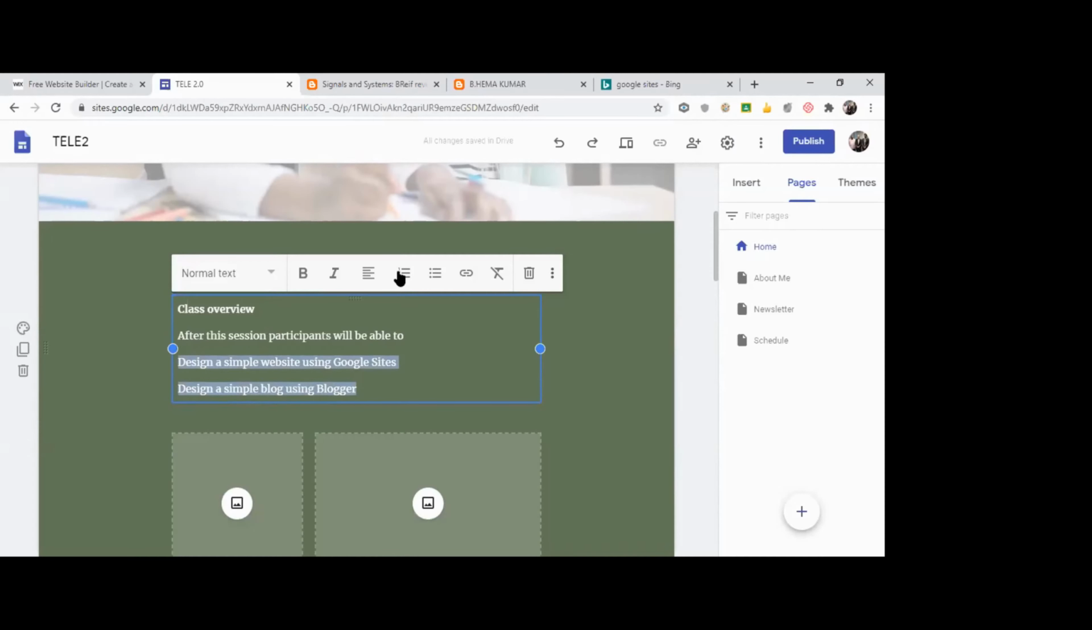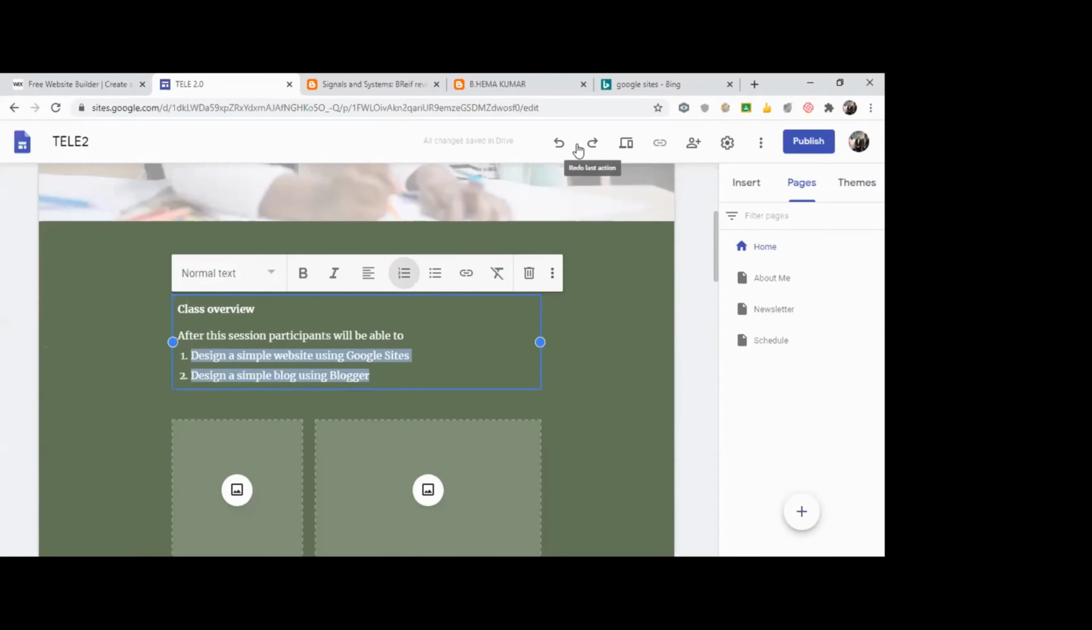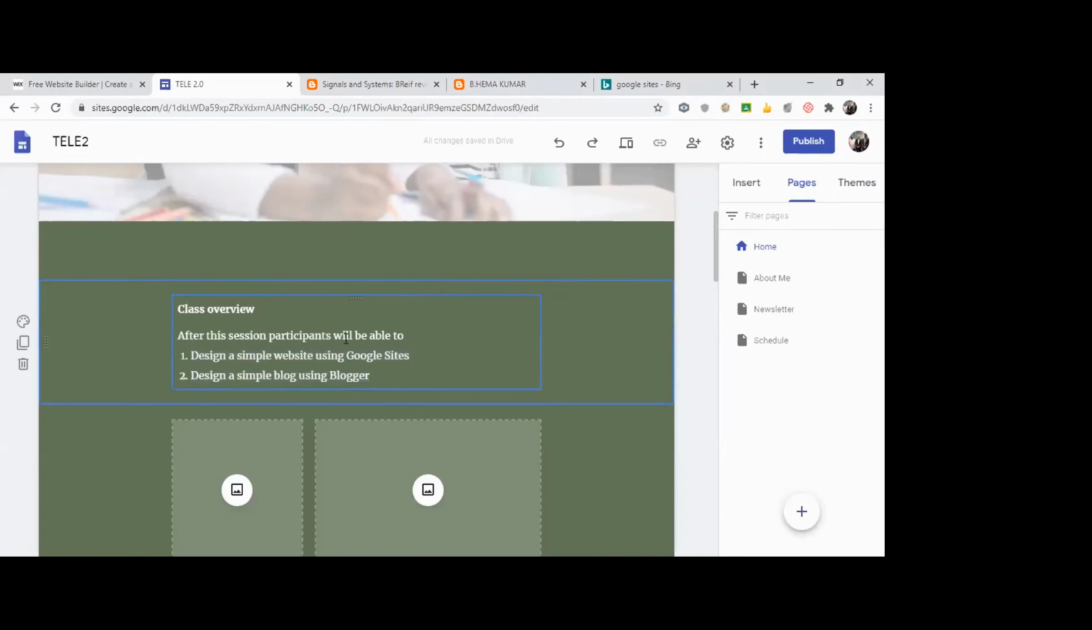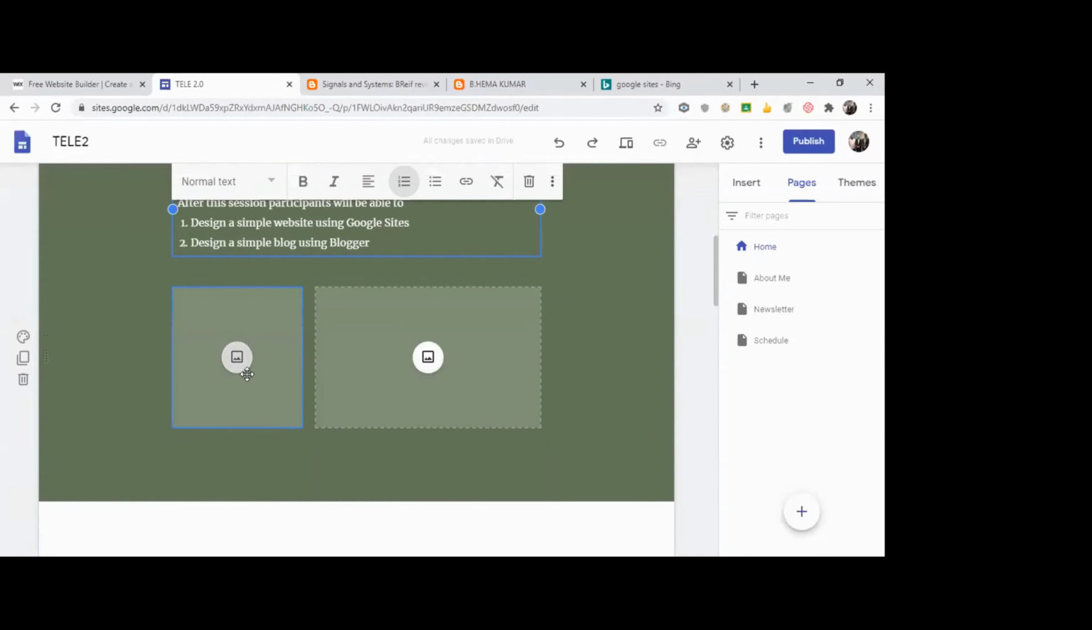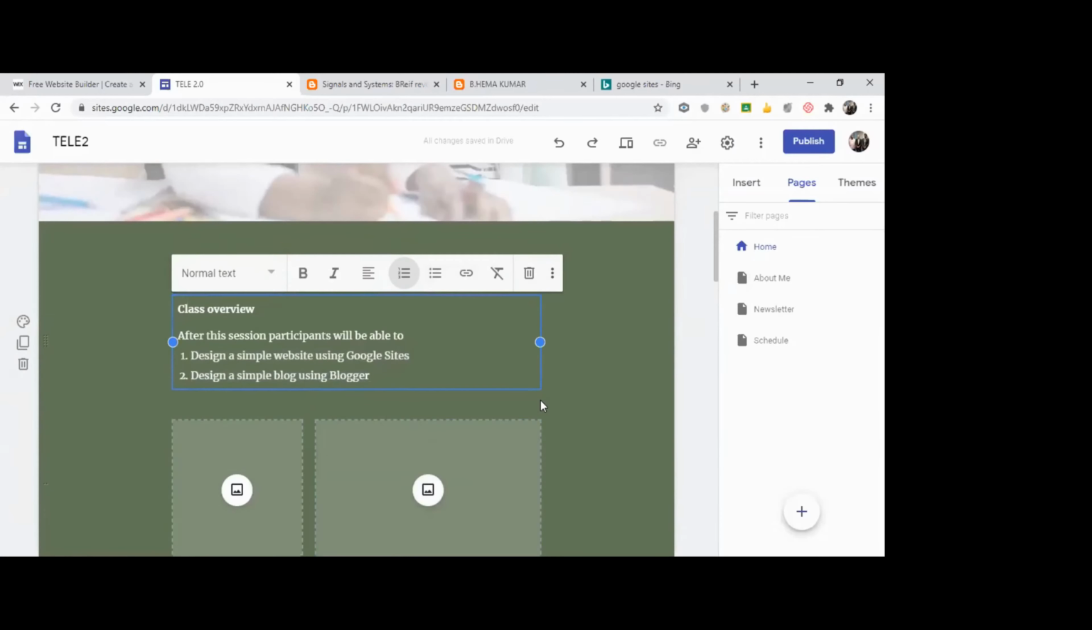These 2 lines I'm going to put as numbered 1. I just typed a thing and I made it numbered 1. Okay, I'm just using a numbered list. Fine. So if you want a normal bulleted list, you can use it this way, or if you want a numbered bullet, you can use it. Okay, fine. Here you can add some photos for your website.